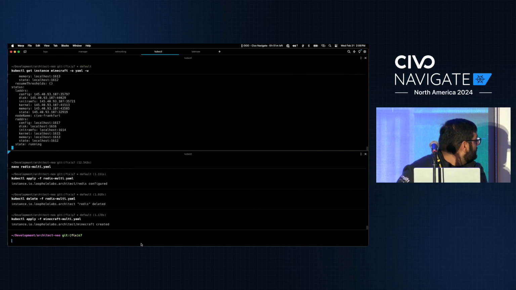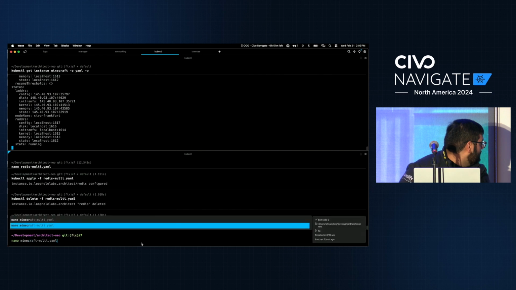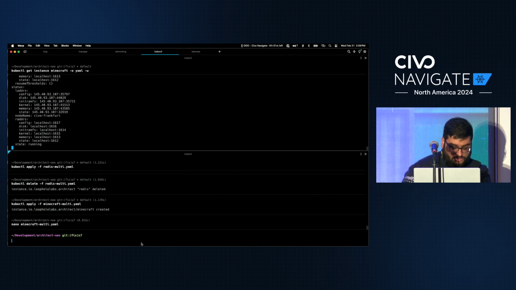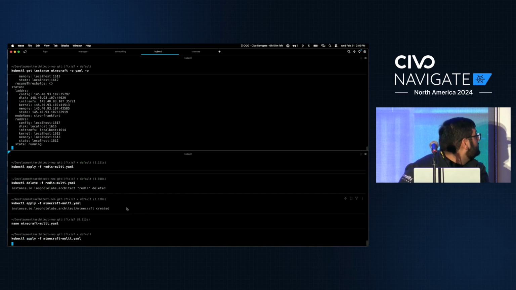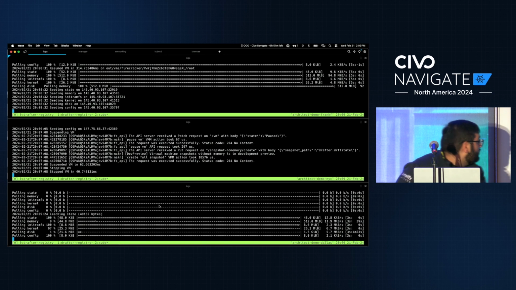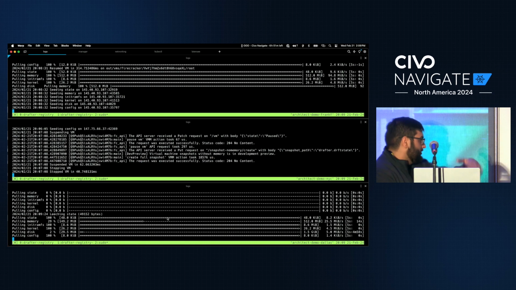Okay. So let's go here to our kubectl. Let's do that so we can see nano Minecraft multi. Great. We're just going to use the same node name as before. Okay, and just like before, we're just going to call kubectl apply dash Minecraft multi. We'll move it to the migrating state.